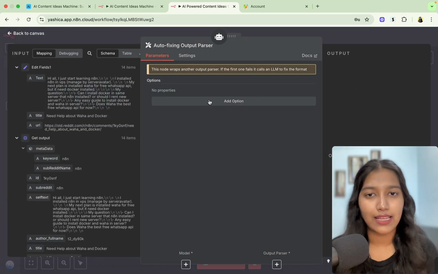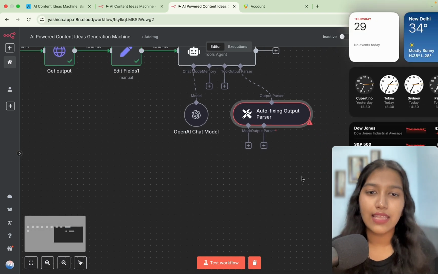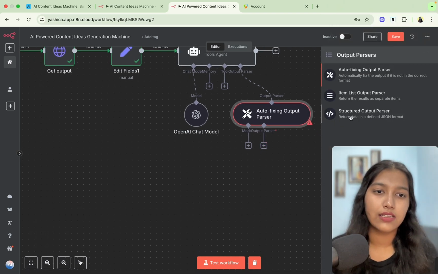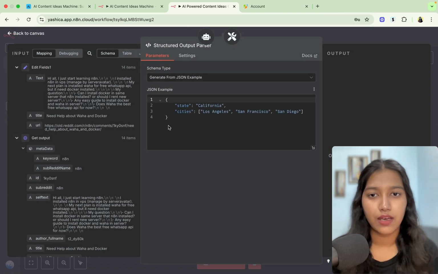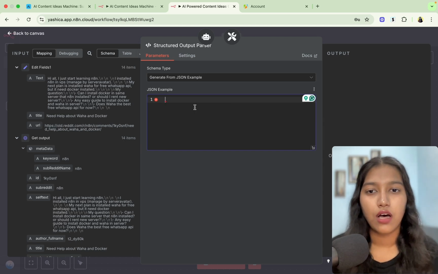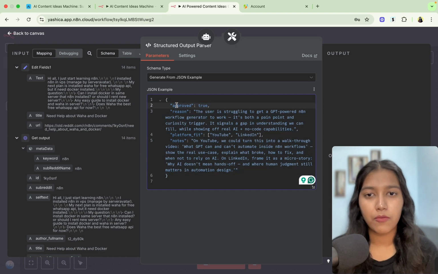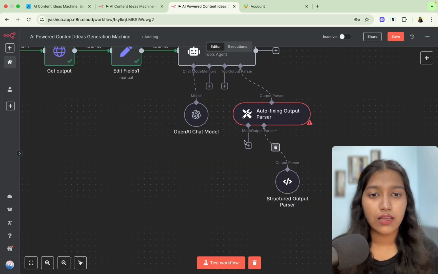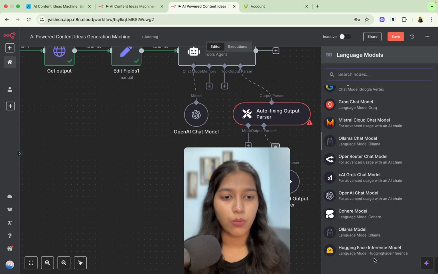You don't have to do anything here. You can just come out of it, and then you can just go ahead and select the structured output parser. At this point, you can include an example of the type of JSON you're expecting from it. So here's an example. I'm going to include it for you to copy paste. Okay, and then for the model, we're just going to select OpenAI.